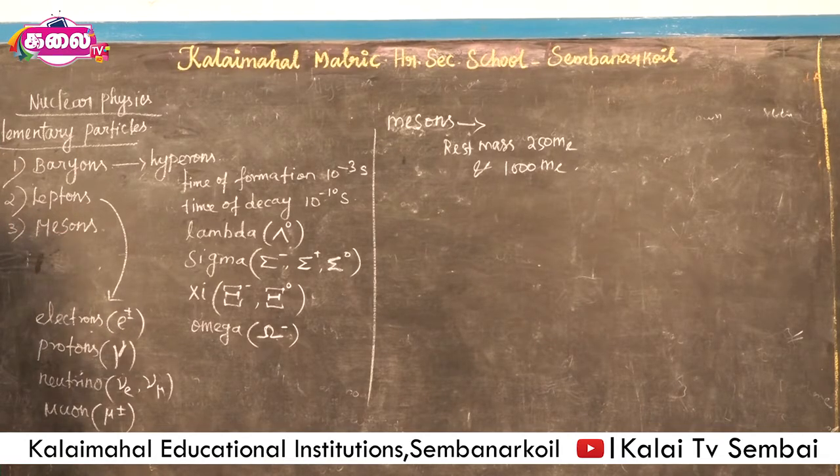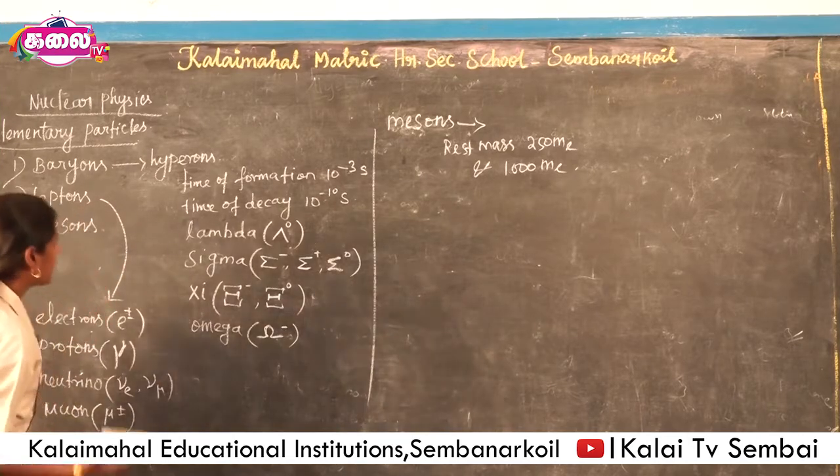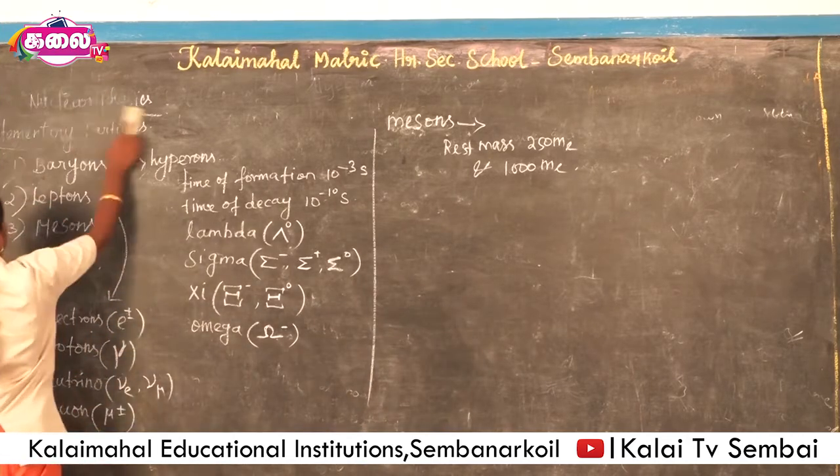Each and every subatomic particle, that is elementary particle, has an antiparticle. These antiparticles are similar to the subatomic particles but differ only in their charges. For example, the electron has negative charge.